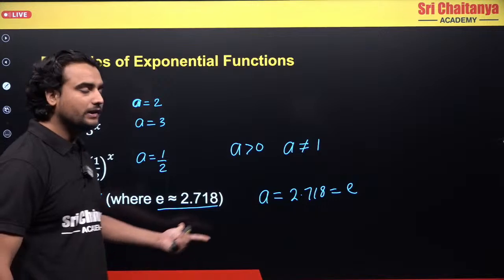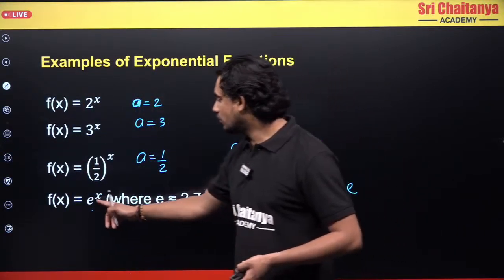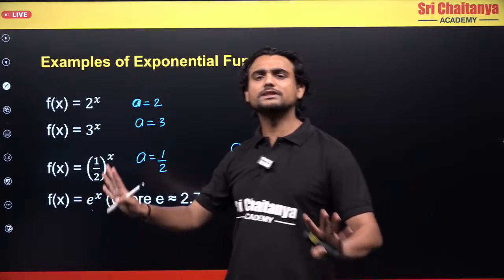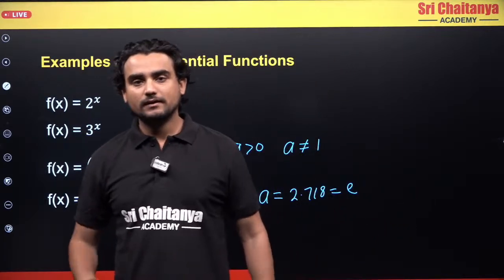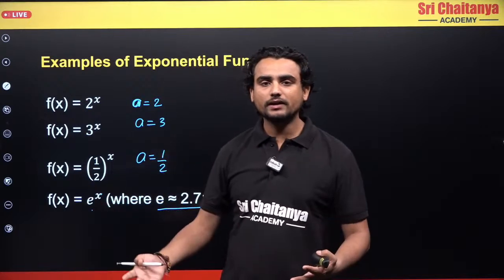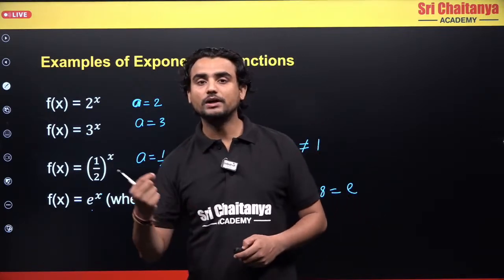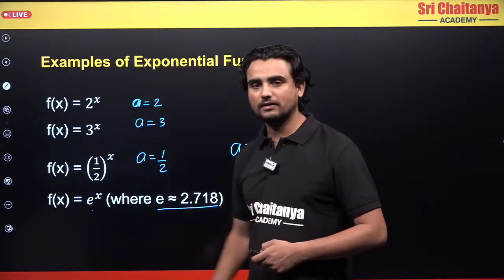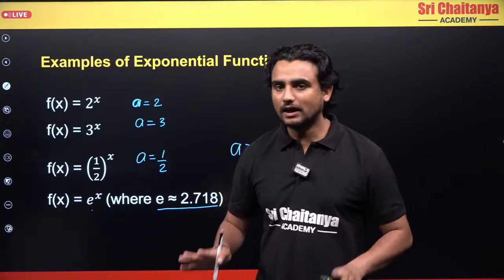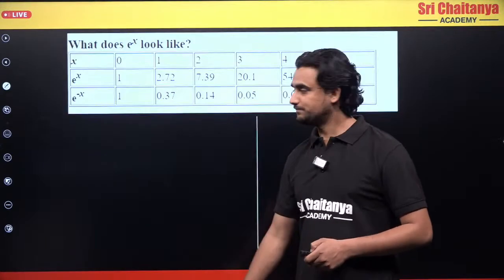Mostly when we talk about exponential functions, we use e. Why do we use e? We will see in the later chapters that it is very important. In many different chapters it pops up very easily. We'll talk about it later on, but let's move forward. Let's not make it complicated right now. Let's keep this very simple: e is just a number.